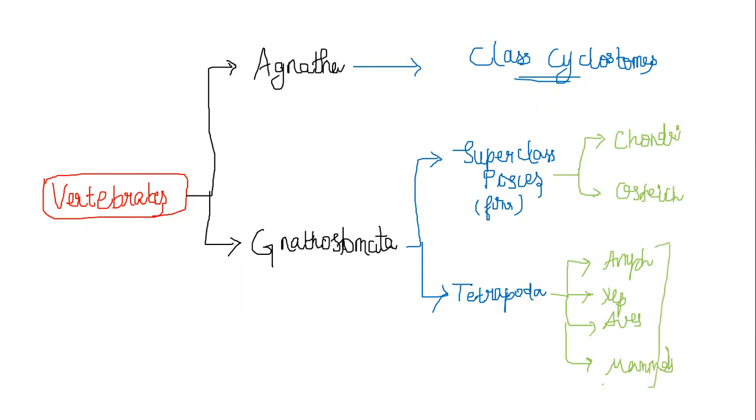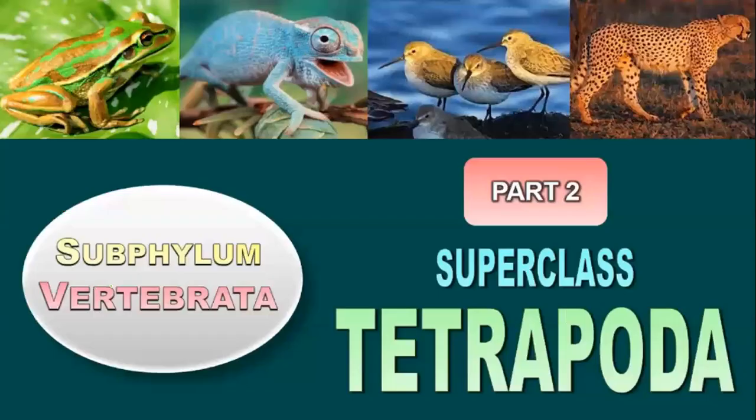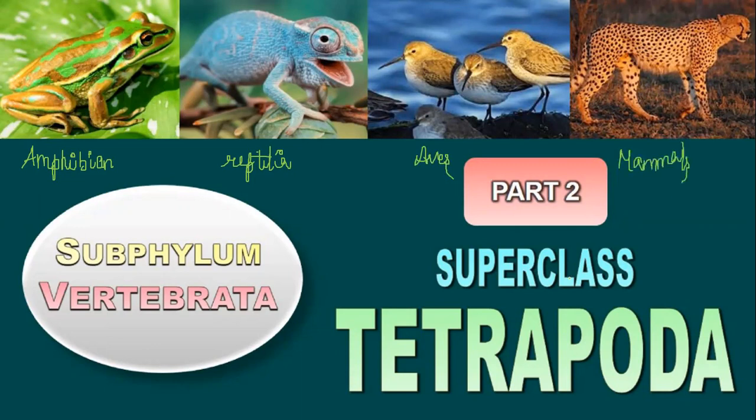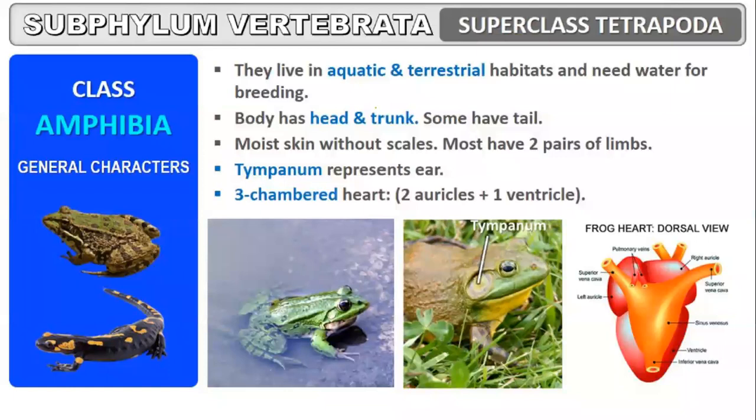Take a common glance at these organisms. This is Amphibia. A frog or toad is an example of an amphibian. This is coming under Reptilia. Birds come under class Aves, and animals, humans, everything come under class Mammals. So these all constitute the superclass Tetrapoda, because they have 4 limbs. That is why they are called Tetrapoda.